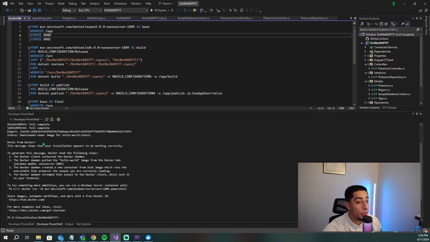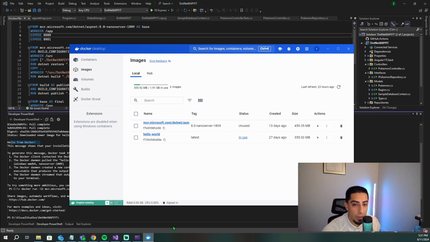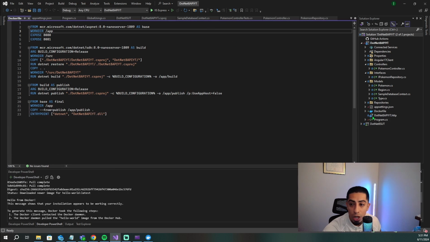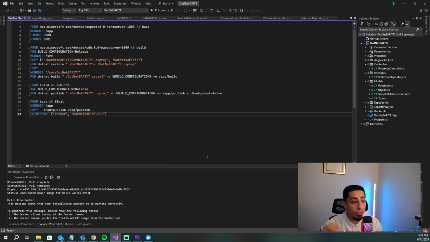So now that we were able to pull in that hello world image and run it, we should be able to pull up our Docker Desktop and see that we have it in our images. So now that this one's there and this was just a sample, now let's actually take this Dockerfile in this .NET API. Let's do a docker build. Let's create an actual image from this so that we can prepare to send it up to a container and shove it into Azure. So let's figure out how we actually do a docker build. So just again, make sure, guys, that you have Docker Desktop running at all times. If not, you can't do any Docker things.